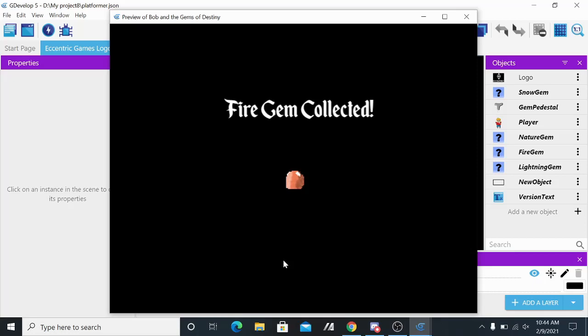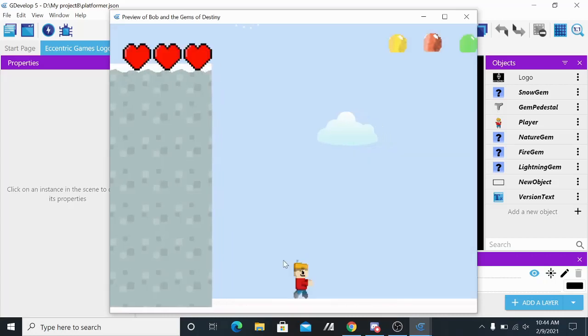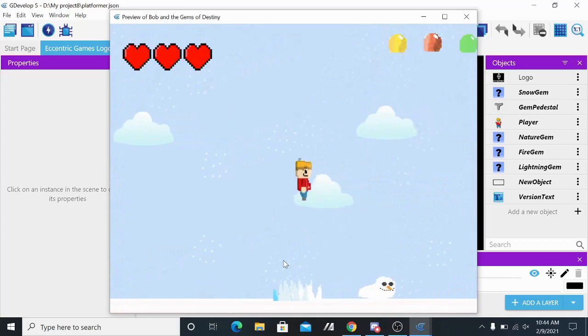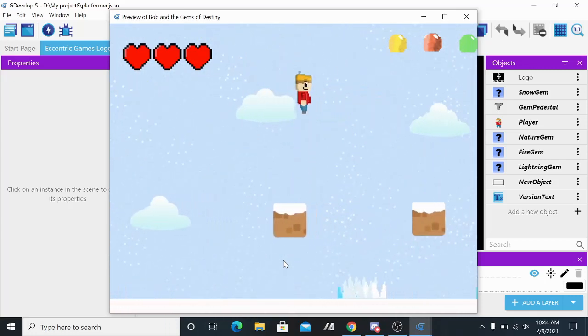There we go, next gem has been collected. And I believe this is the last level? Yes, it is. Snow level. This is another thing I was proud of at the time, making snow particles. Also, these guys look like snowmen. Another one of my favorite parts of this game.